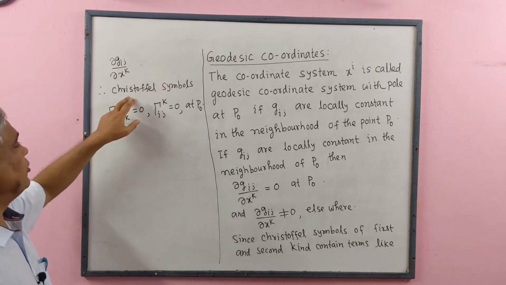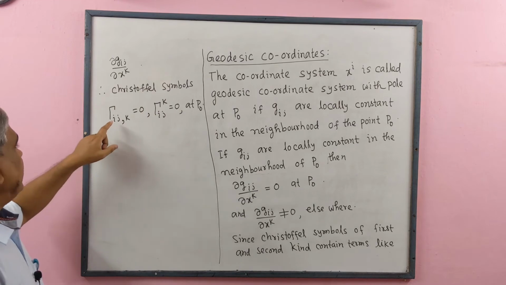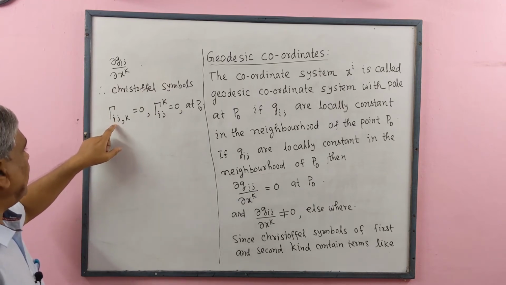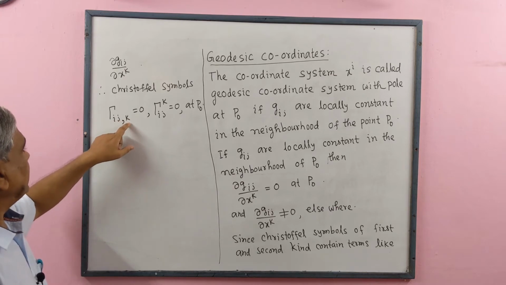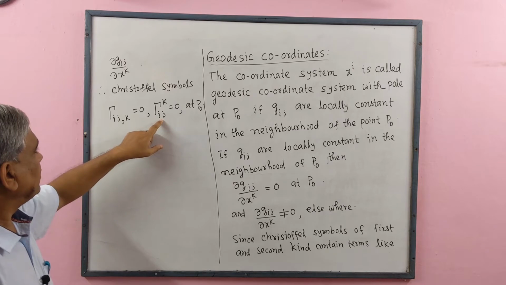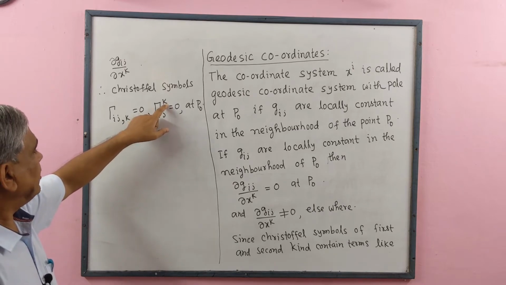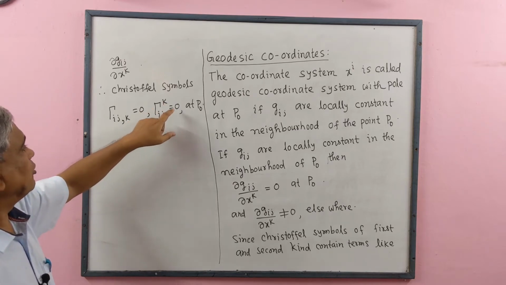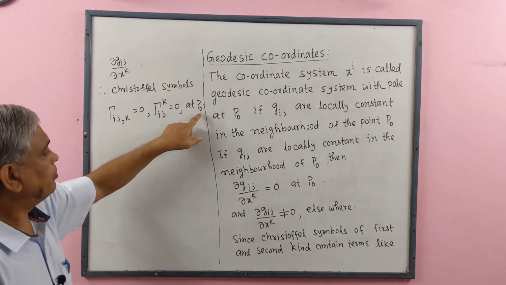So Christoffel symbols of first kind gamma ij comma k equal to 0, and Christoffel symbol of second kind gamma k ij equal to 0 at P0.